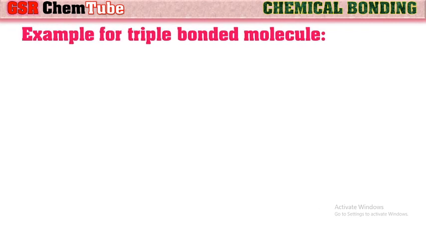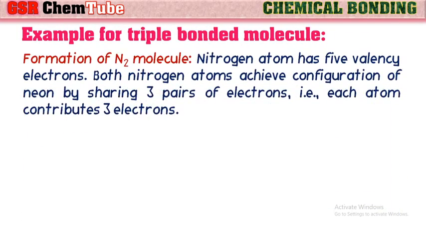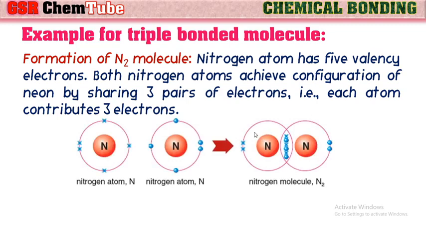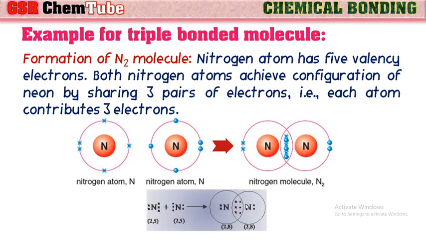Let us consider the triple bond formation in nitrogen molecule. Nitrogen atom has 5 valence electrons. Both the nitrogen atoms achieve octet configuration by sharing 3 pairs of electrons. That is, each atom contributes 3 electrons in the bond formation, and thus 3 covalent bonds are formed between 2 nitrogen atoms, which we call a triple bond. By that, nitrogen is getting octet configuration. So here 3 pairs of electrons are shared, then the bond formed is called triple bond.